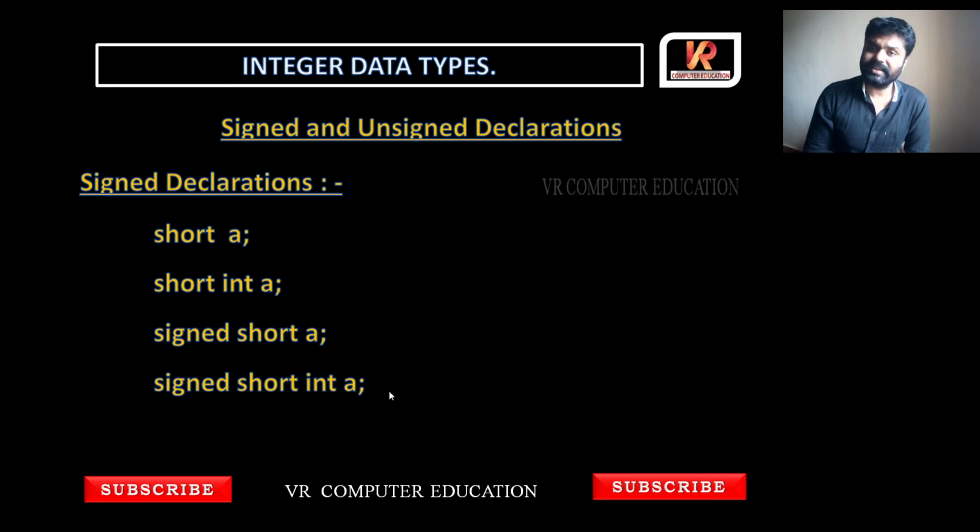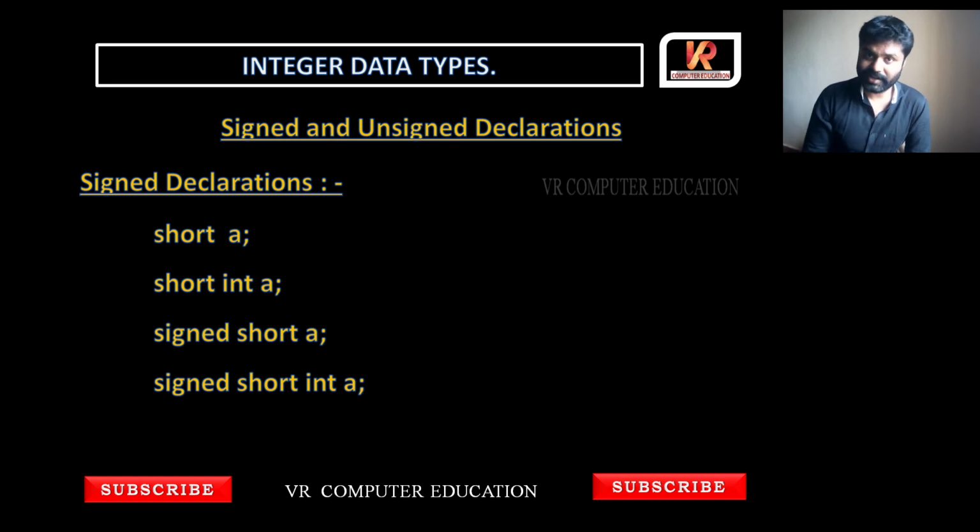What is the difference here? Here I did not mention signed. If you mention it or not, by default, if you declare like this, short a, it is considered a signed declaration only.